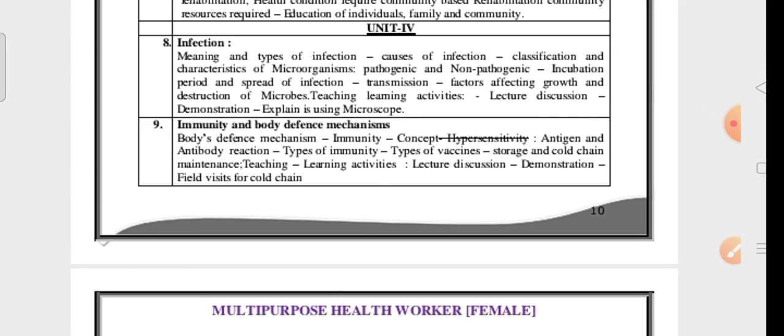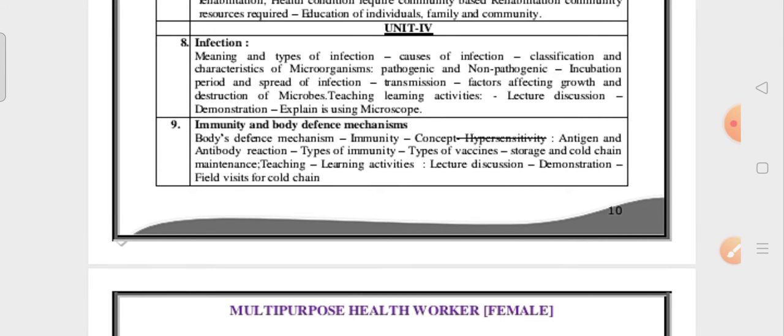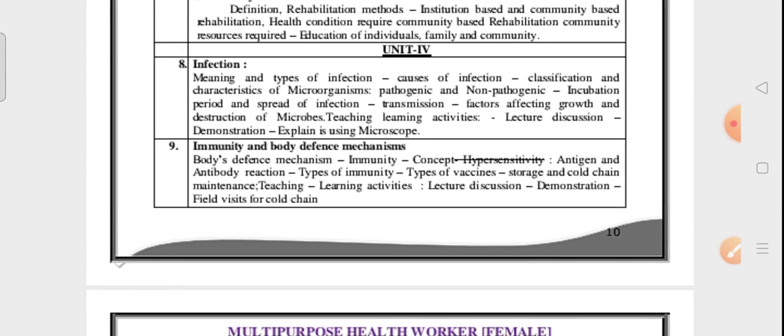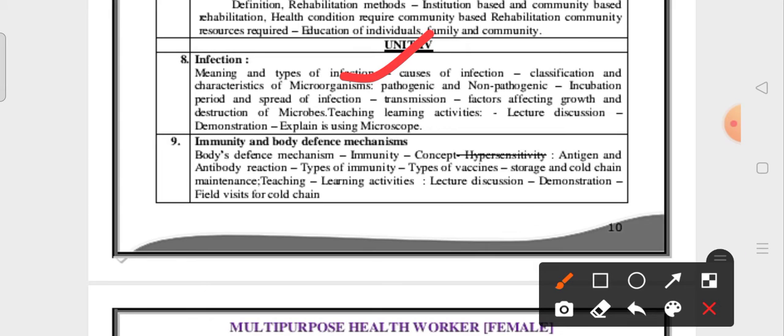The fourth unit is infection. They may ask the definition of infection, definition of disease, classification, but classification is not that much. Incubation period is important. Okay: infection, incubation period, quarantine, isolation, epidemic, endemic, sporadic, pandemic. These are all important questions.